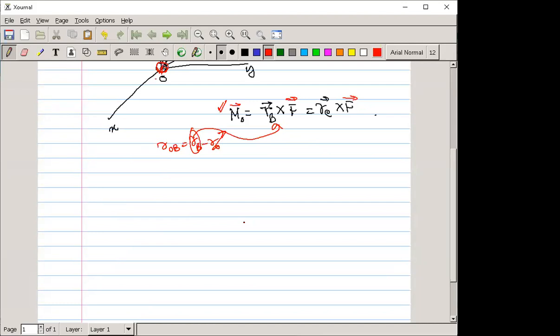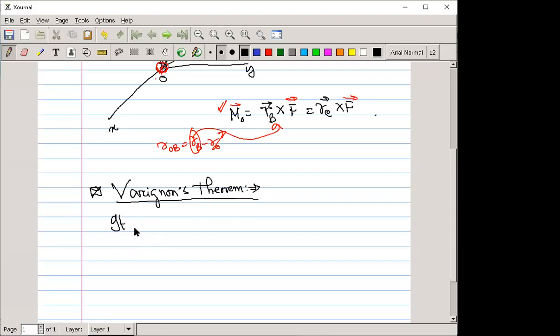Okay, now the next one is similar, based on the transmissibility we can write. I think I already told you about this: the Varignon theorem. So what happened in the Varignon theorem?